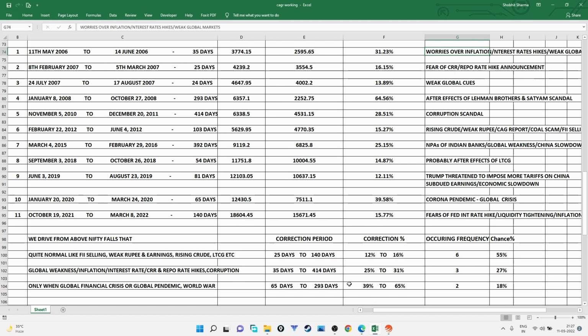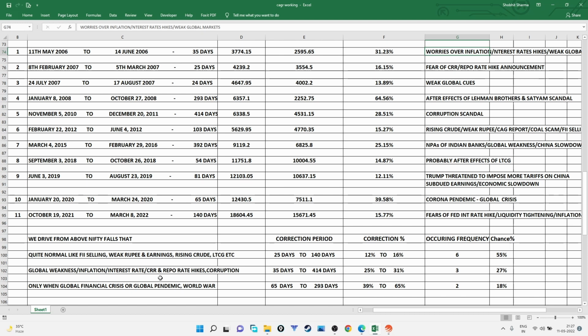Now, we noted that a fall of 25% to 31% happened 3 times over these last 16 years, and it lasted from 35 days to 414 days. And the reasons for such a fall were global weakness, inflation, interest rates, CRR, repo rate hikes, and corruption scandals. So these have been the reasons.